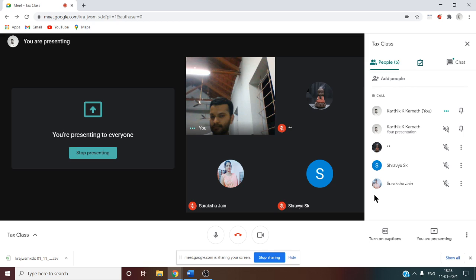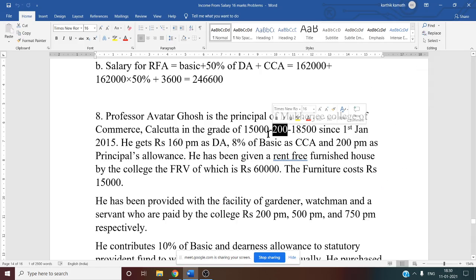So now after understanding the question, first thing we have to find out is the salary. In this question they have given us the grade pay. Grade pay means what now? First we have to understand grade pay starts from 15,000 and per year 200 increases. That means 1st January 2015 it is 15,000. Then 1st January 2016 it is 15,200. 1st January 2017 15,400. Like that it increases, and it can go on till 18,500. So that is the meaning of grade pay.